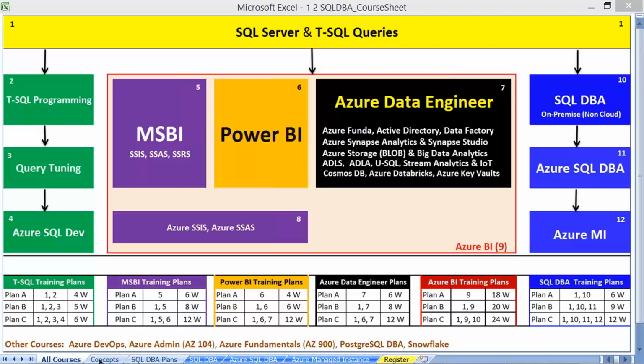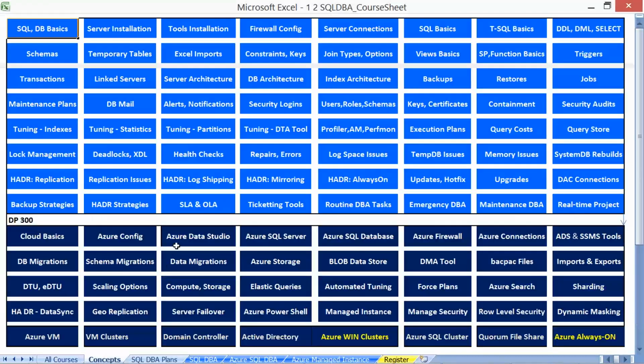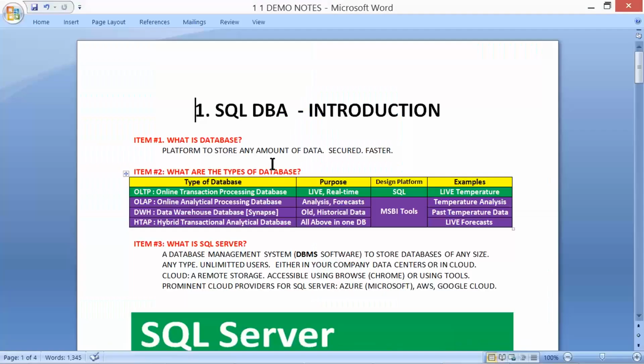Then we shall come to our actual concepts, like what is included in this course. Right from the basics to clusters and always on. Well, let's understand it carefully here, step by step. So I assume we are all very new to database and we'll start from the scratch carefully. Let's understand what is a database first.